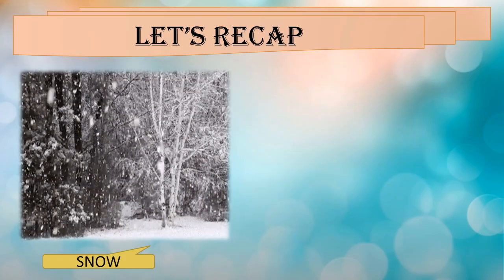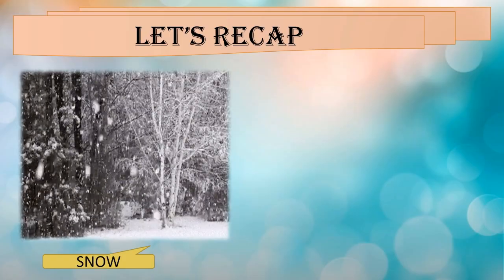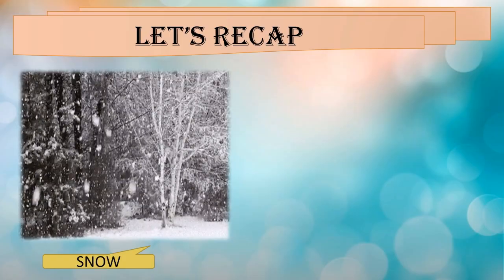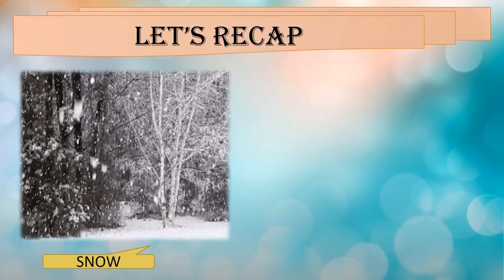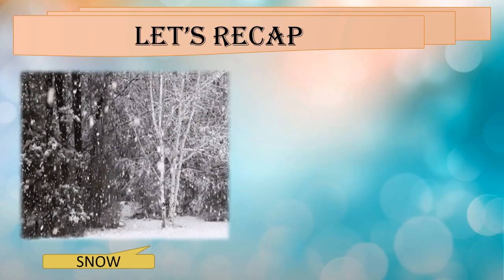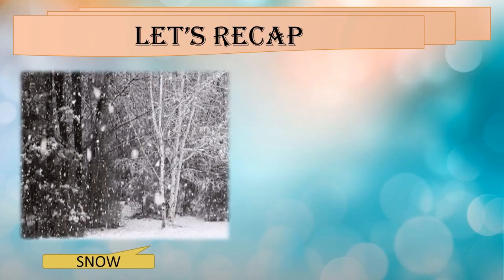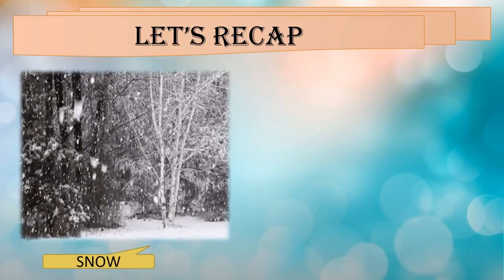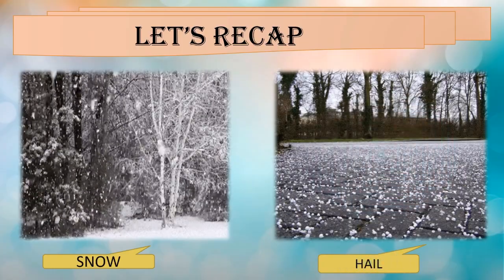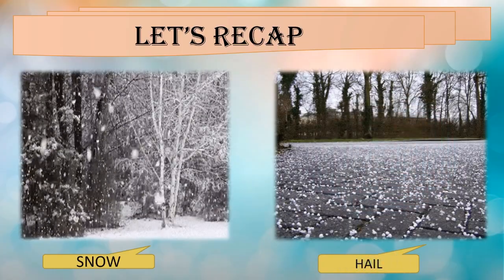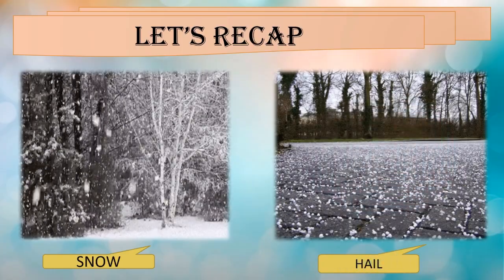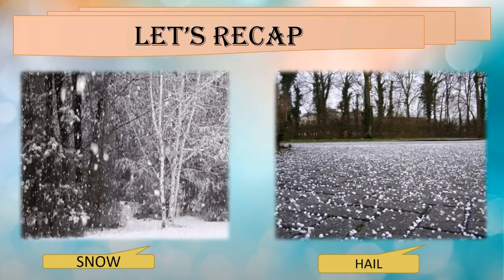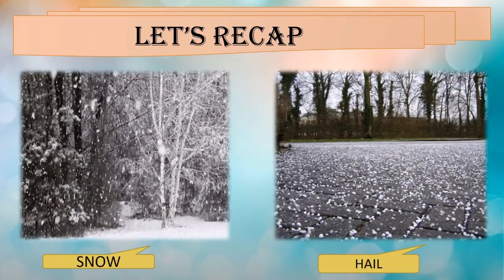Snow occurs in winter. Snowflakes are light in nature. Heavy accumulation of snow can collapse the transportation and communication system of that particular region or area. Then we have studied about hail. Because of the upward movement of the air, water droplets go to a higher altitude and solidify, forming hailstones.